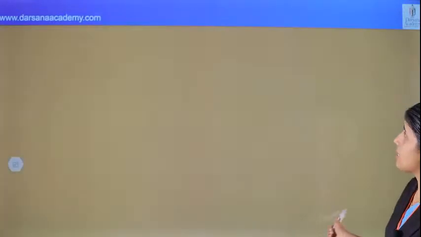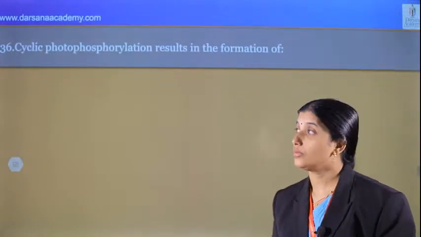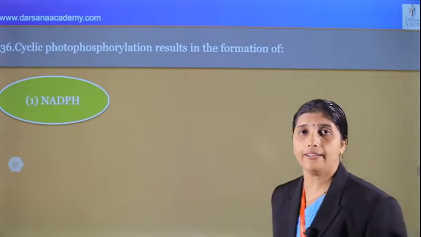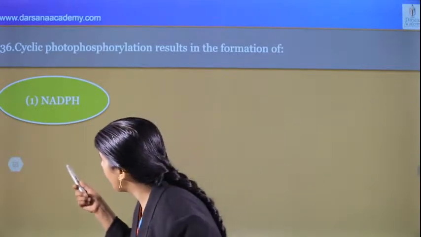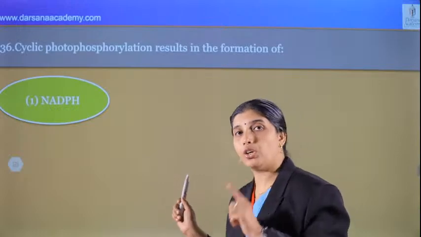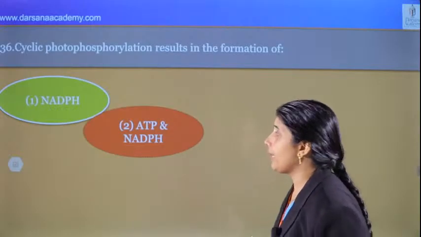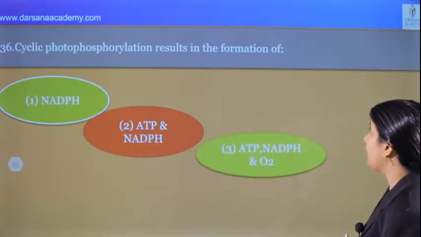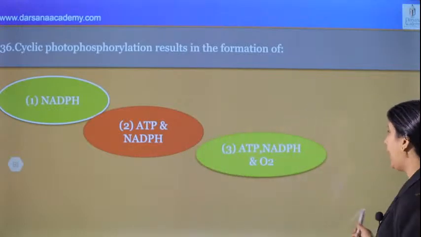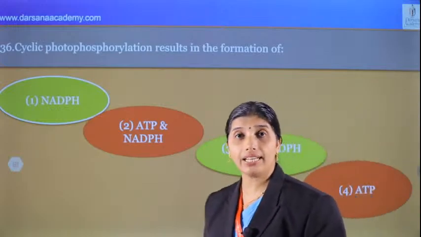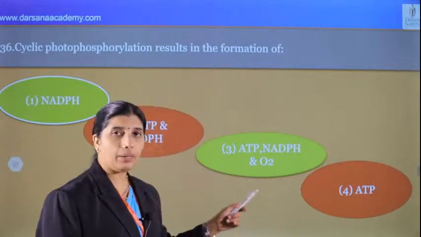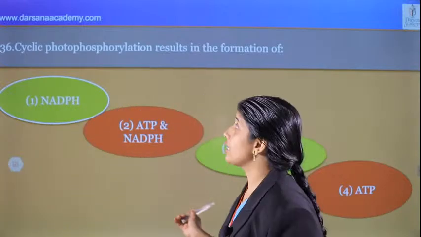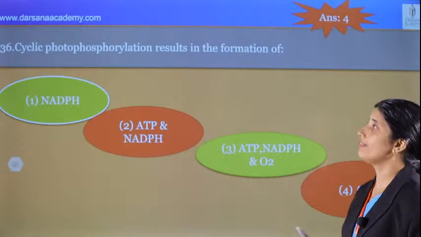And what about the next question? Cyclic photophosphorylation results in the formation of, as we have seen: NADPH? No, NADPH is only formed during non-cyclic. ATP and NADPH? No, that is non-cyclic. ATP, NADPH and O2? No. And ATP? Yes. What is the correct answer? Only ATP is produced during cyclic photophosphorylation. The answer is 4.